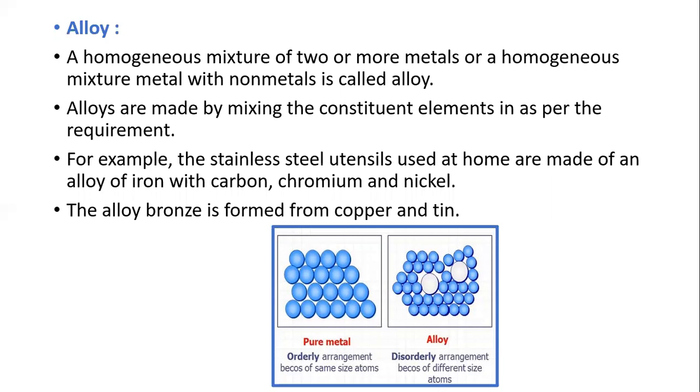But one thing to remember here is that an alloy has an internal structure with an arrangement of atoms of different sizes. So they are not arranged in a sequence. They are disorderly arranged. But in a pure metal, the arrangement is orderly because of the same size of atoms. Okay. Students, you have learned all about these things: metal, non-metal, alloy, corrosion.